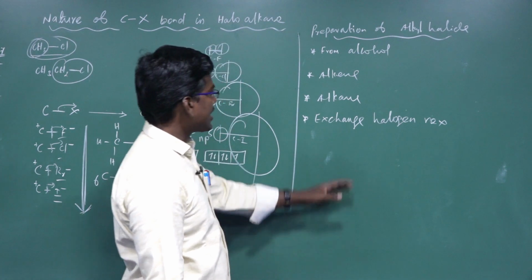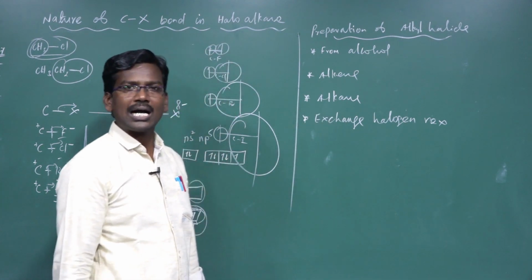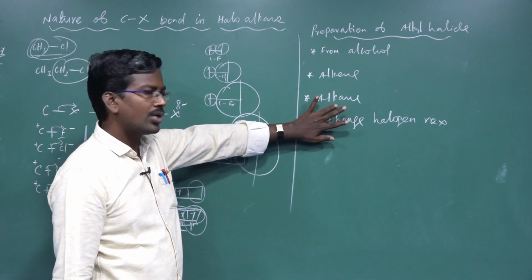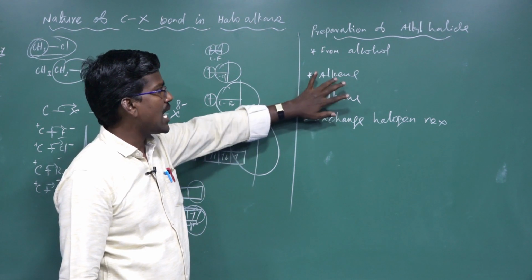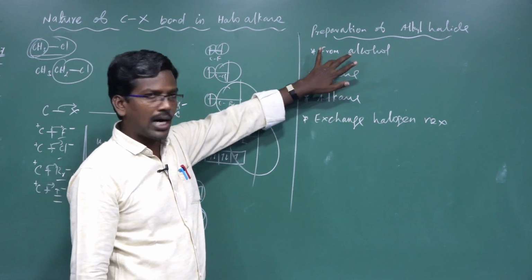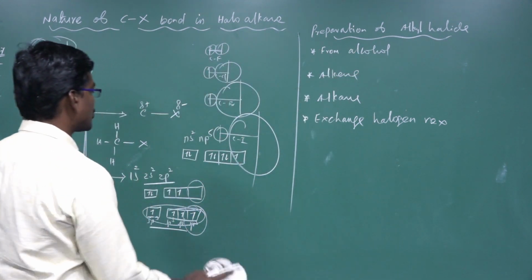What are the halogen exchange reactions? The Finkelstein reaction, Swarts reaction, and Hunsdiecker reaction are halogen exchange reactions. From alkane, a substitution reaction takes place. From alkene, a Markovnikov addition reaction takes place. From alcohol, it is called the Lucas test. It is also one of the nucleophilic substitution reactions.